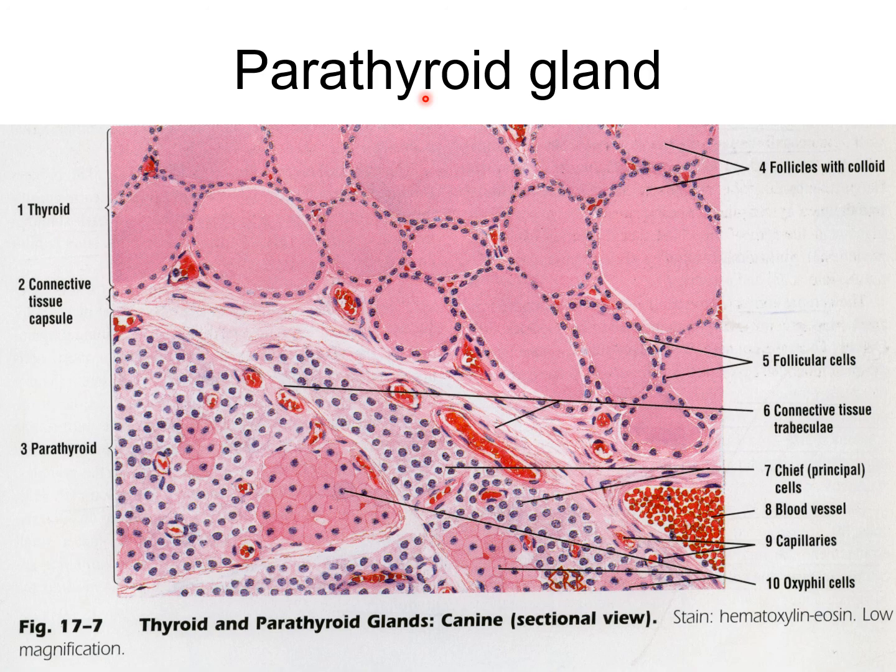It is located behind the thyroid gland on each end of the upper and lower pole and within the capsule of the thyroid gland. So, microscopic structure of the parathyroid gland: the gland is covered by a connective tissue capsule from which septa extend into the gland substance and merge with the reticular fibers which support the secretory cells.